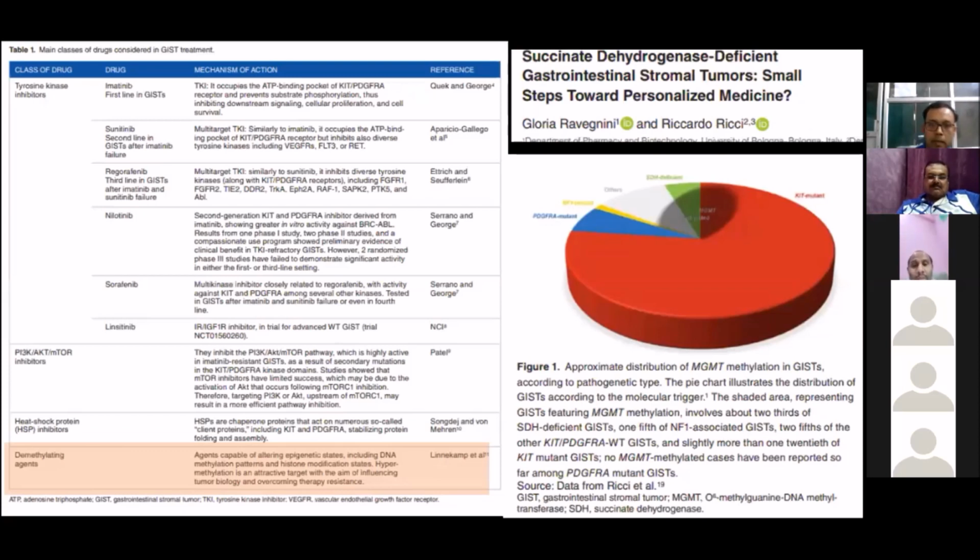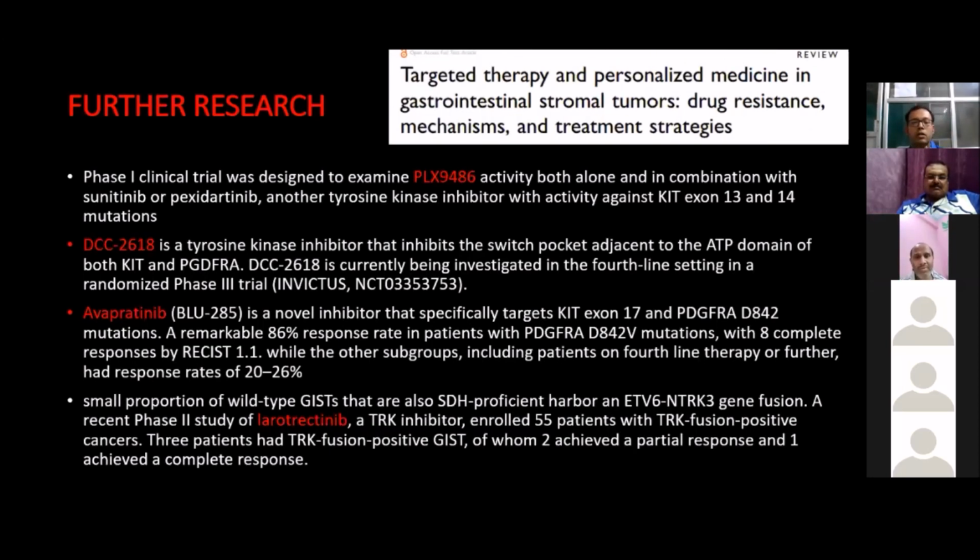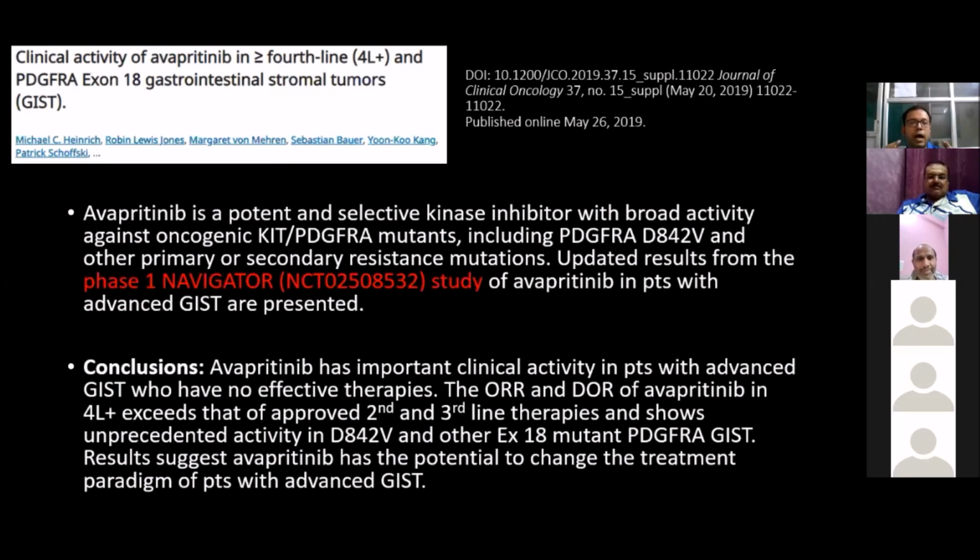role. Now further research is going on with newer tyrosine kinase inhibitors, of which PLX9486, DCC2618, avapritinib, which is BLU285, and lorlatinib. All these newer TKIs are being evaluated, of which avapritinib, in the phase 1 NAVIGATOR study, has shown excellent response as a second or third line management, and in particular in PDGFRA D842V mutation, they have been found to be the best responders.